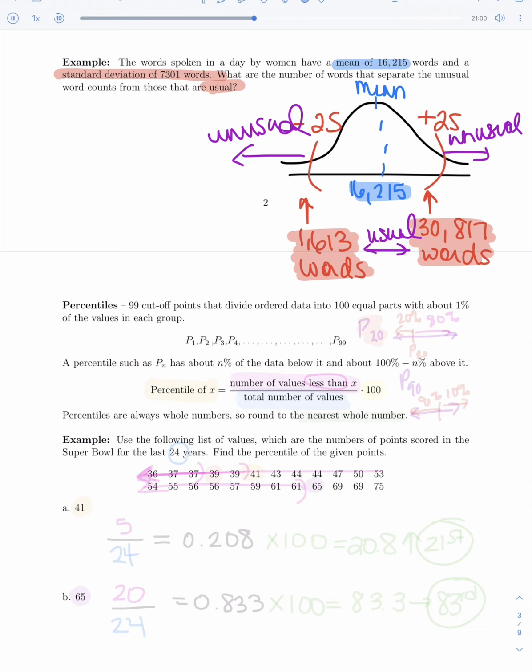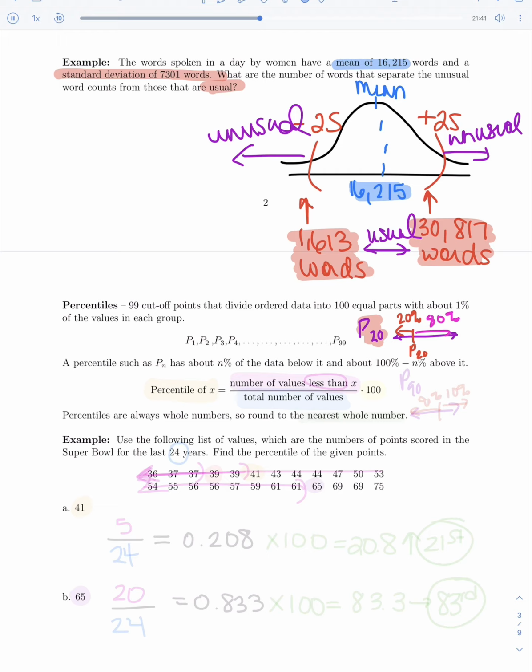The next thing we'll look at is percentiles. When we talk about percentiles, for instance, we'll have a percentile. The P stands for percentile. The 20 tells us what percentile. So this is the 20th percentile. That would mean, if you think about it on a number line, that the 20th percentile means that there is 20% of the data below me, which means that there's another 80% above the 20th percentile.